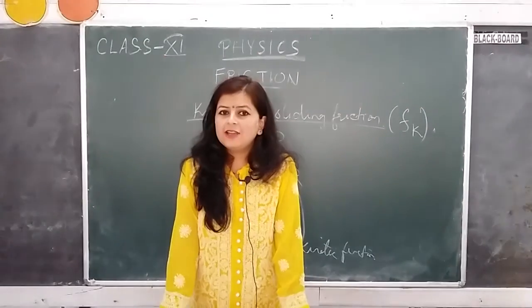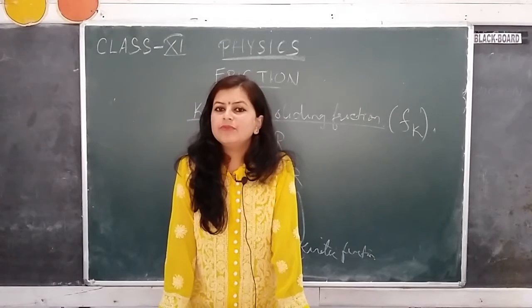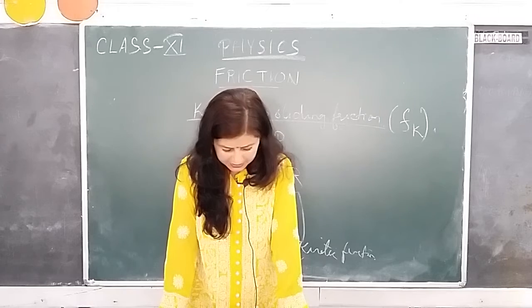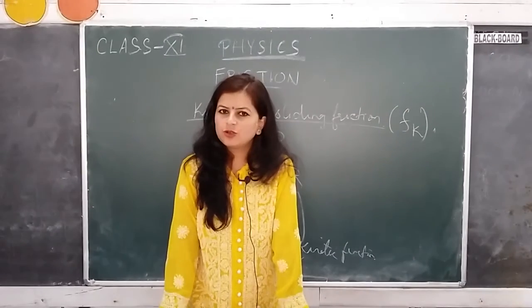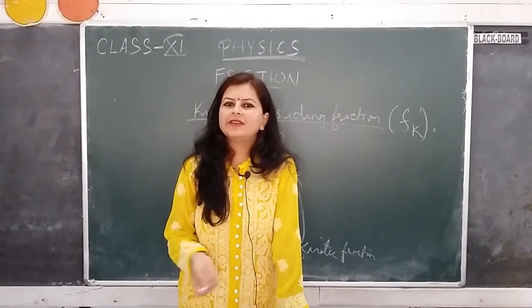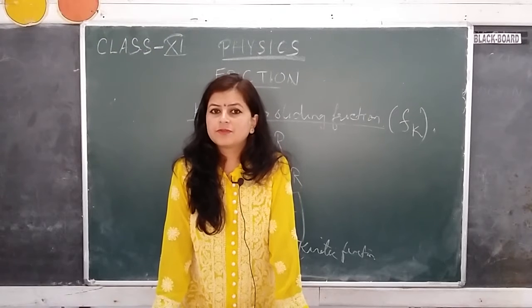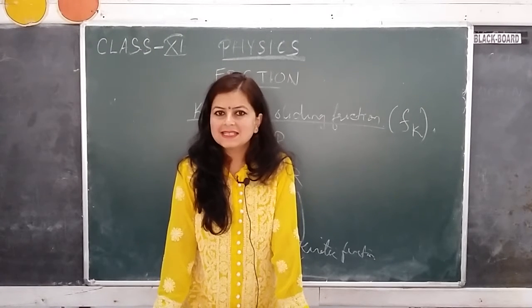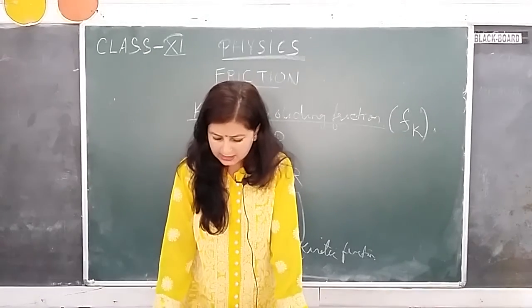Again, this value will be slightly less than mu s. Because once the motion starts, the inertia of rest has been overcome. So once you overcome the inertia of rest, you need not apply that much force, as a result of which the coefficient of kinetic friction also will be slightly lesser.